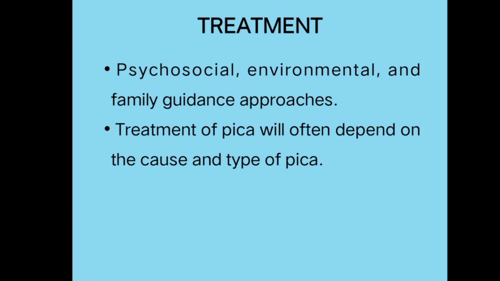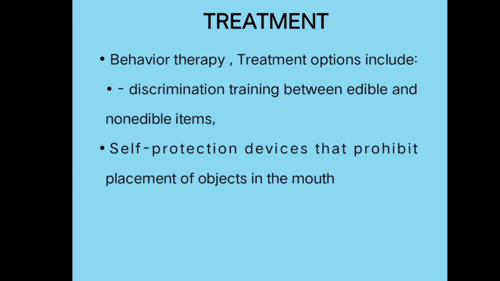So we have to treat the underlying causes. Next is behavioral therapy. You have to discriminate between what are the edible things and what are the non-edible things. Next is self-protection devices that prohibit the placement of objects in the mouth. It is quite difficult for us to tie up their mouth or something. That is not at all advisable. But you have to provide behavioral therapy, where you can discriminate: these all are the edible things. This is only going to give nutrients to the body. This will only help in growth and development.